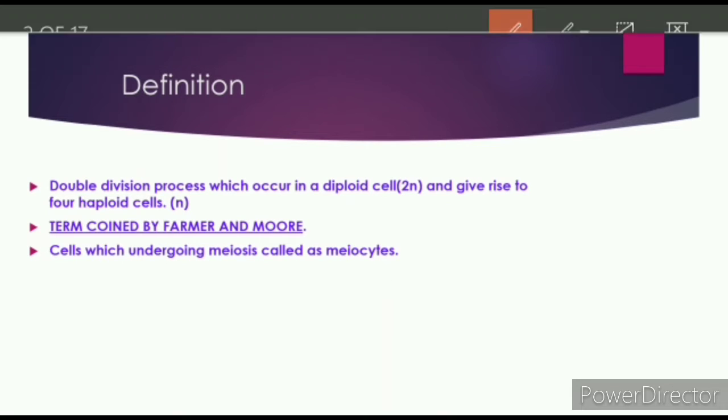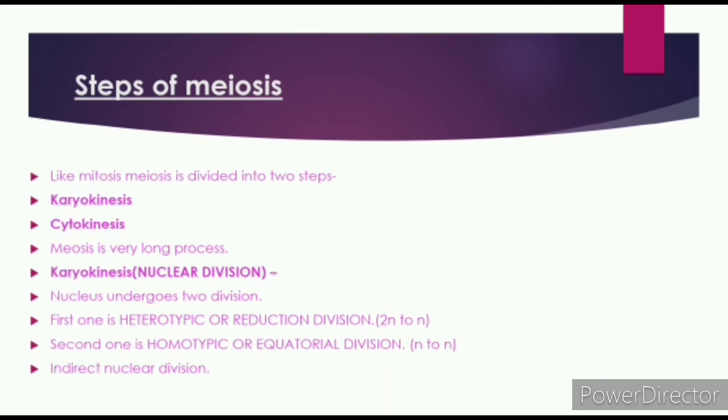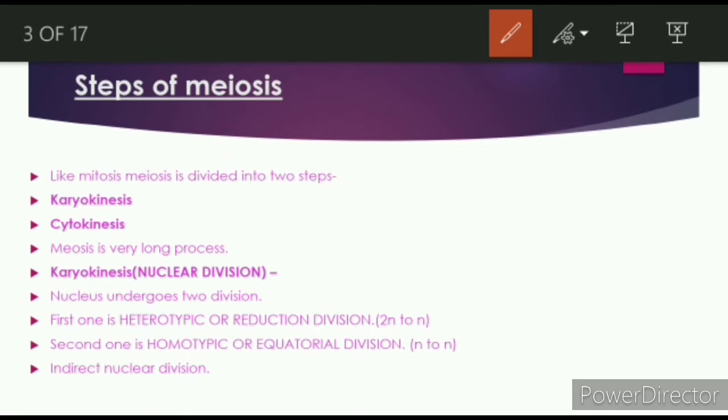Now we will go to the next slide, that is the steps of meiosis. So what are the steps of meiosis? Like mitosis, it is divided into karyokinesis and cytokinesis. And another thing, meiosis is a very long process because meiosis is a double division process. I have told you meiosis 1 and meiosis 2, so it takes more time than mitosis. It can be easily understood.